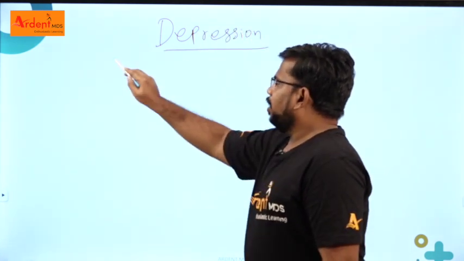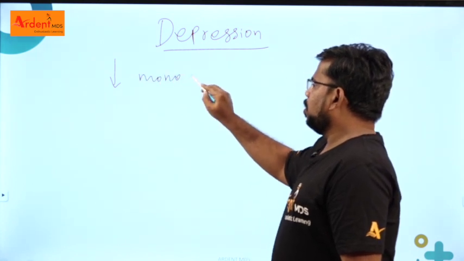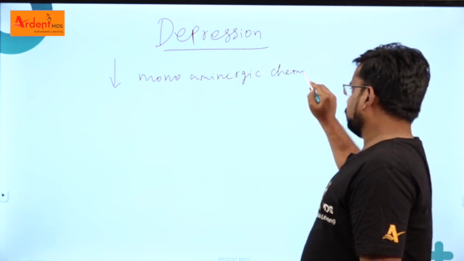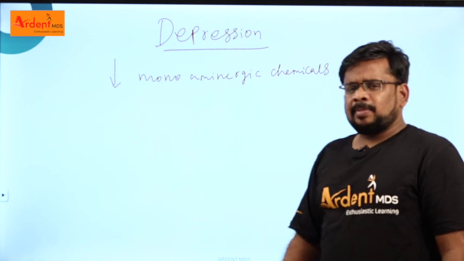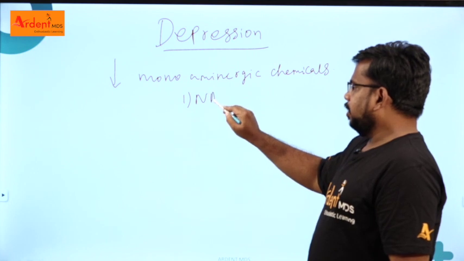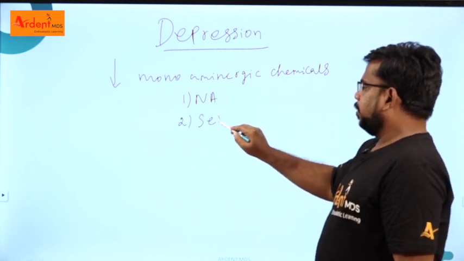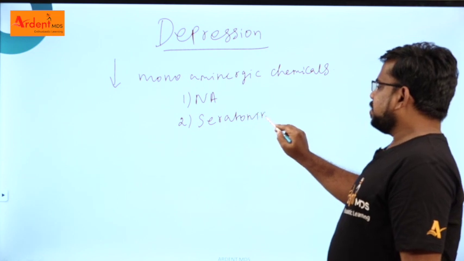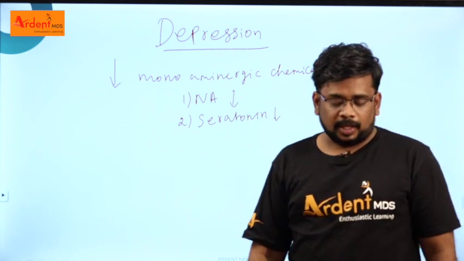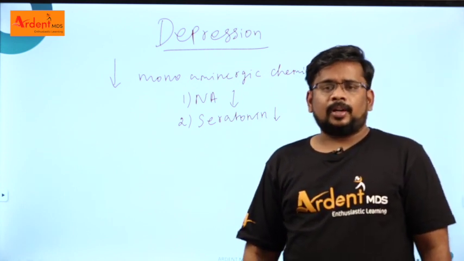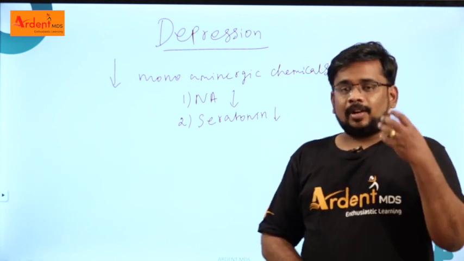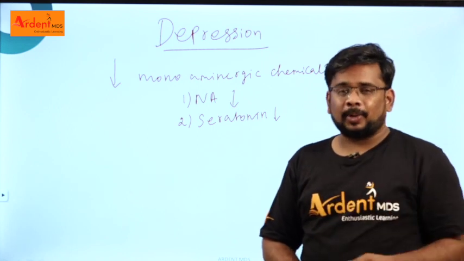To see what leads to depression: generally, decreased monoaminergic chemicals lead to depression. Examples of the monoaminergic chemicals are number 1 noradrenaline and number 2 serotonin. So decreased serotonin or decreased noradrenaline level leads to depression. Suppose you feel depressed, just go and buy some dark chocolate in the shop or supermarket, or popcorn, which has more serotonin.